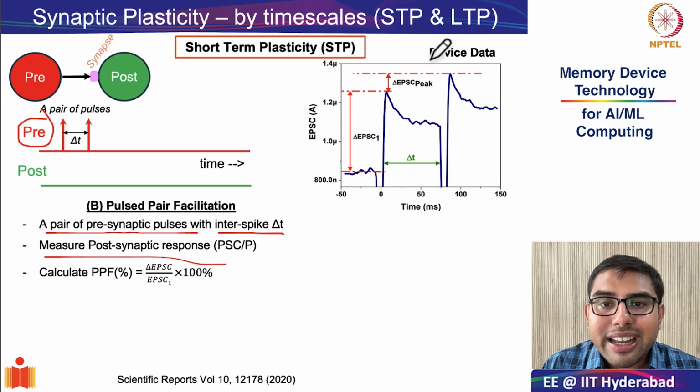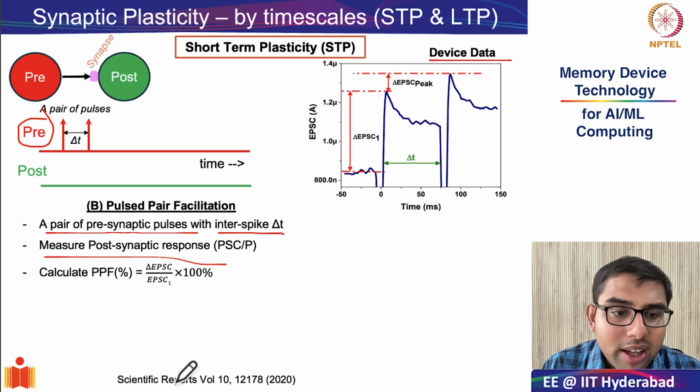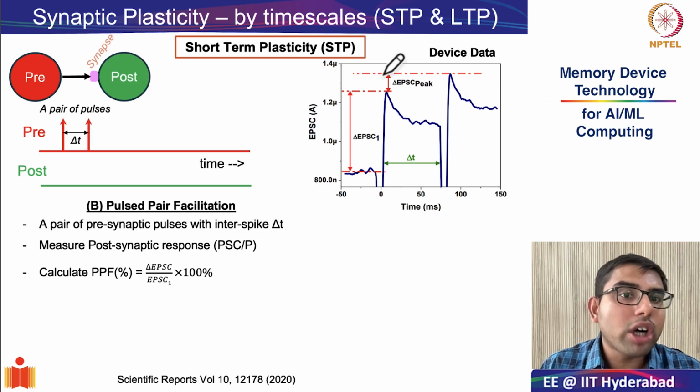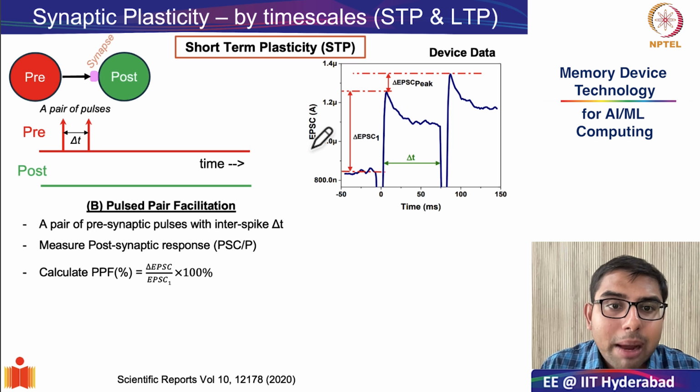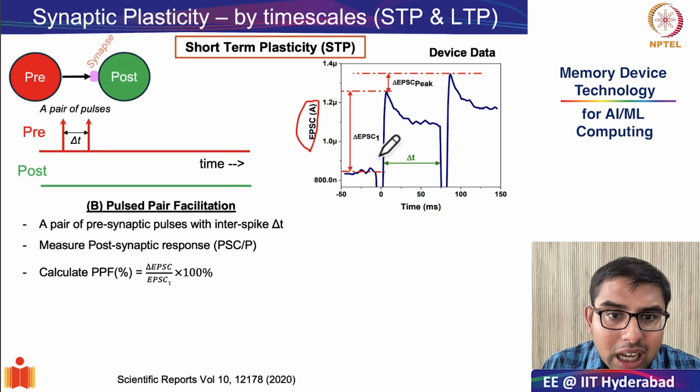This is device data of one of the artificial synapses that I had made using emerging 2D material devices. So let us see what is happening to the postsynaptic response, or in this case, the postsynaptic current, when it's subjected to two pulses. So the first pulse arrived at 0 milliseconds and the next pulse arrived at around 75 milliseconds.